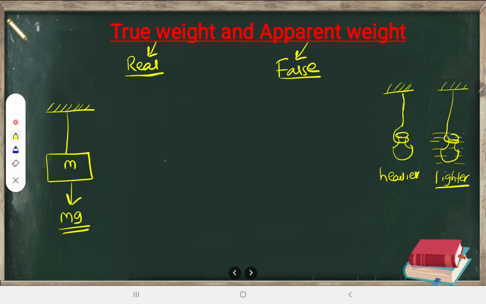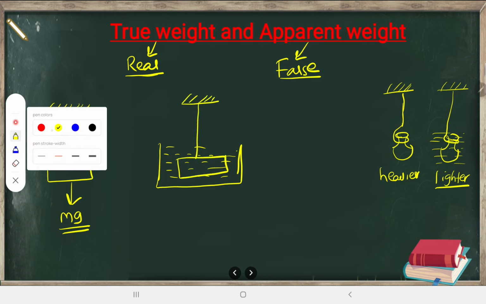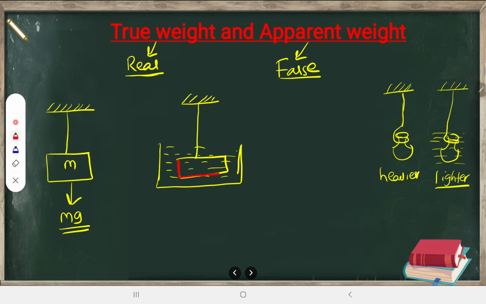Now the same body, whatever this setup is, if you submerge it in a liquid, whether you are partially submerging or completely submerging, it is up to you. So here is the support and you have submerged this body, for example. Let me color it with red. So here is the same body. Now you have submerged it, what are the two forces acting on it?